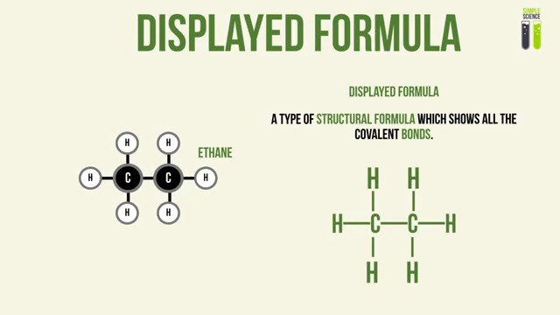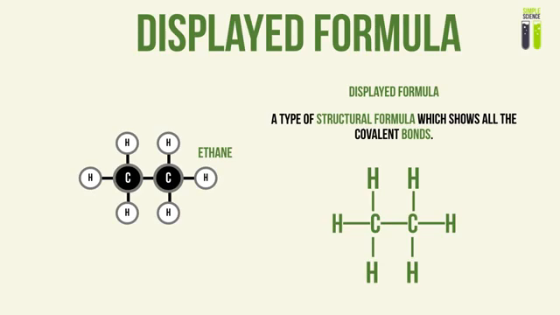Okay, now let's look at the easiest formula, which is the displayed formula, which is basically the structural formula, but it shows all of the bonds, all of the covalent bonds, and the arrangements of the bonds surrounding each of the carbon atoms.